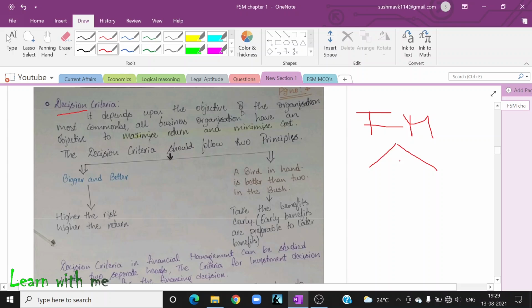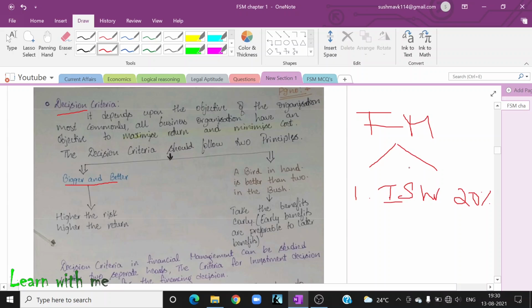So what is this? Number one, it is bigger and better. Now what is bigger and what is better? I will give you two options. Option one: invest in the share market, and you will get a 20% return on your investment.